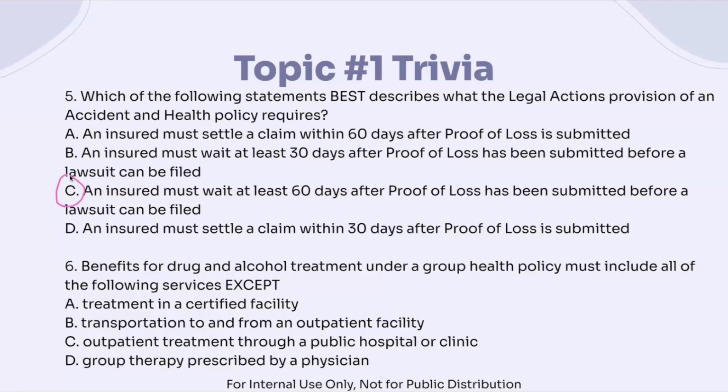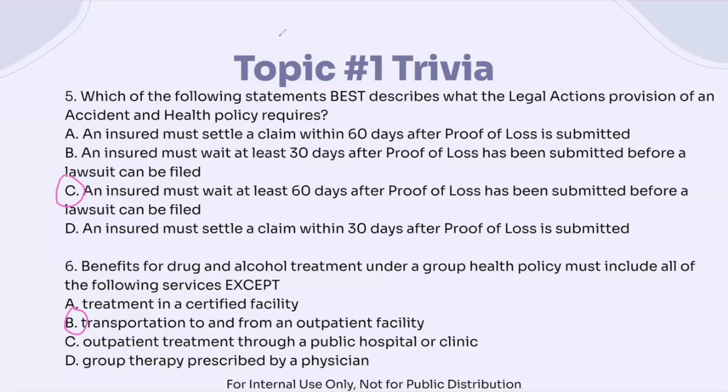So 6, benefits for drug and alcohol treatment under a group health policy must include all of the following services except for transportation to and from an outpatient facility. So again, we want to relate this to what are the eligible expenses. And so usually treatment for sure, outpatient treatment, yes, and therapy that's prescribed by a physician.